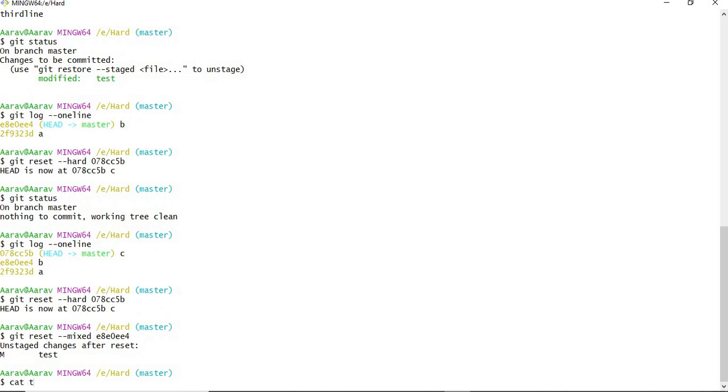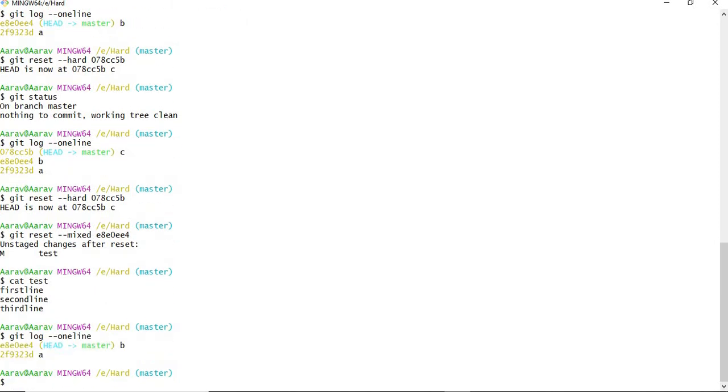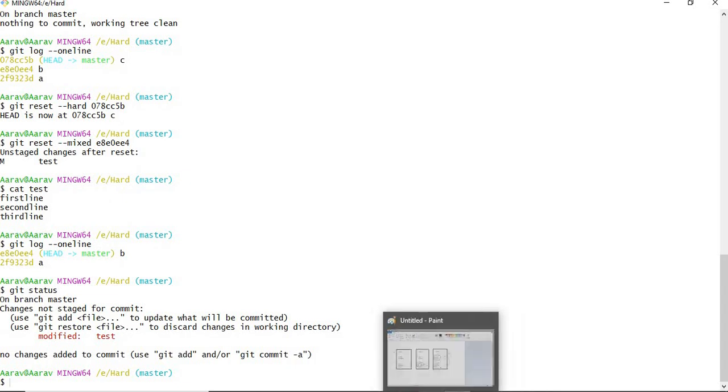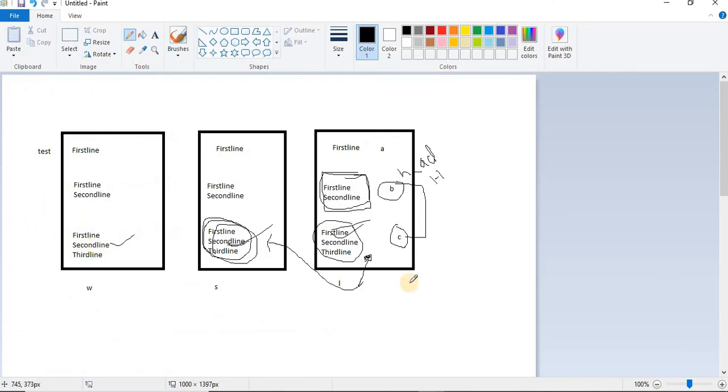Okay, just cat it. Still you are having 3 lines. Just check git log --oneline. Head is pointing towards B, that is fine. Now check git status. See, this is showing in red color. Where will we get red color? We will get it in the untracked area. So when I perform mixed reset from this point, I get into this place.